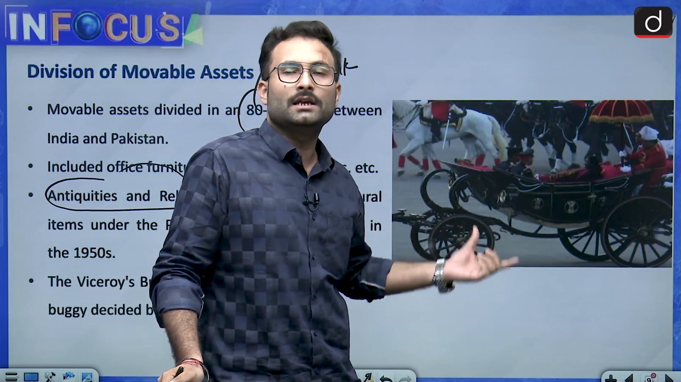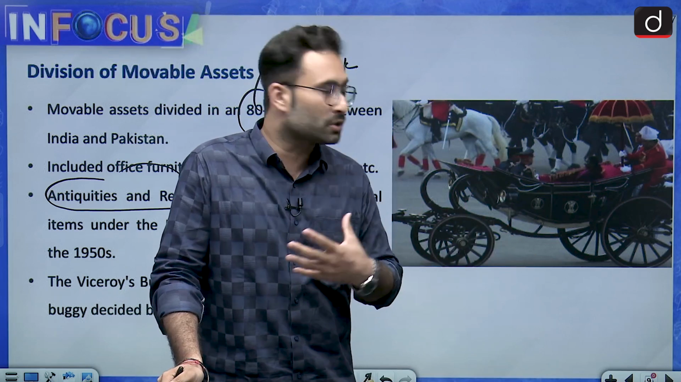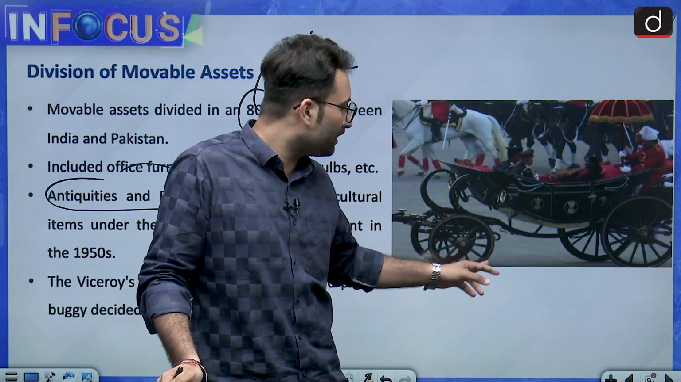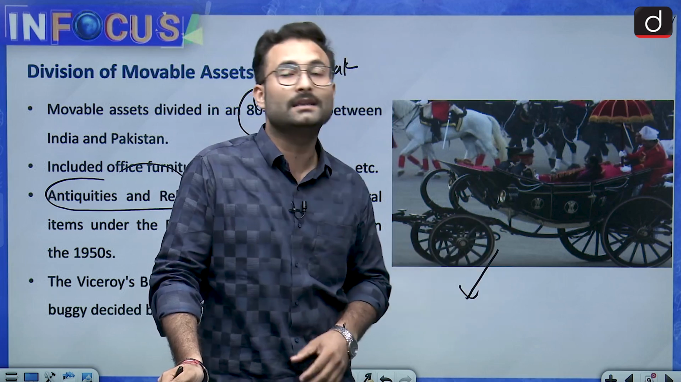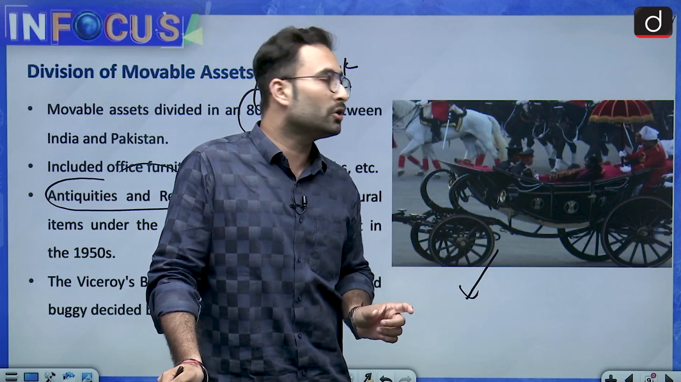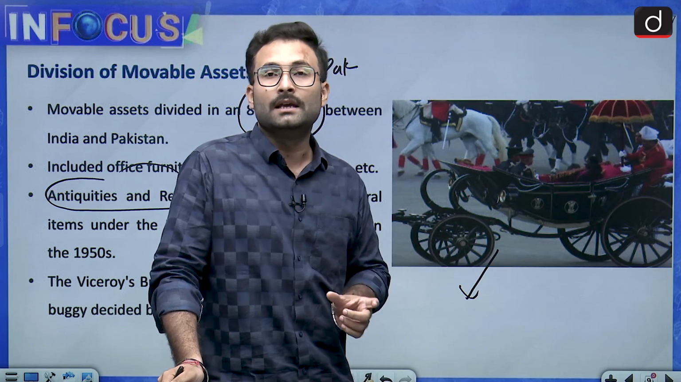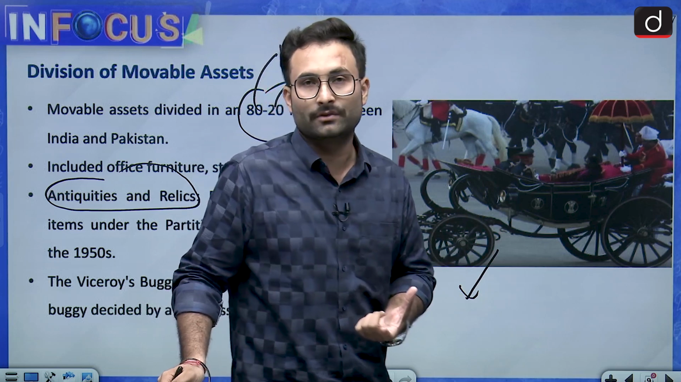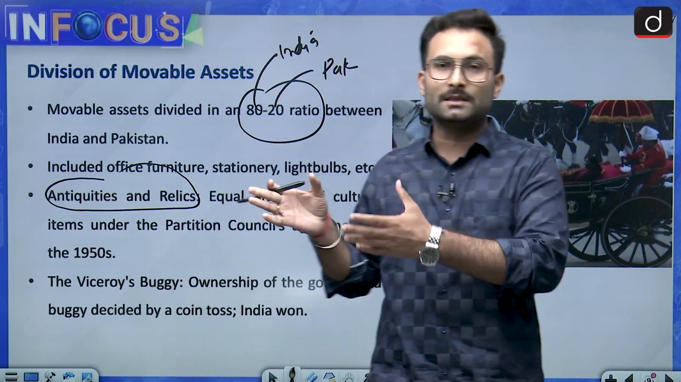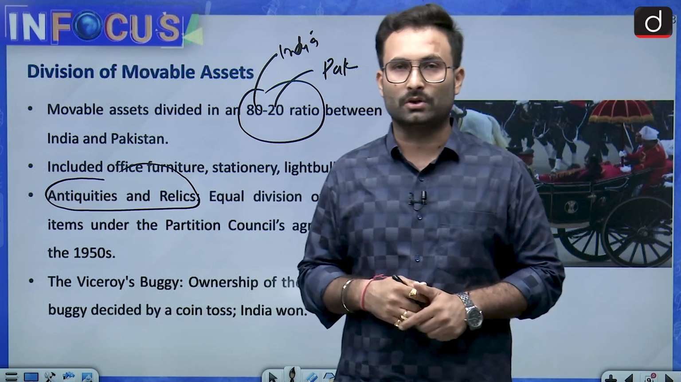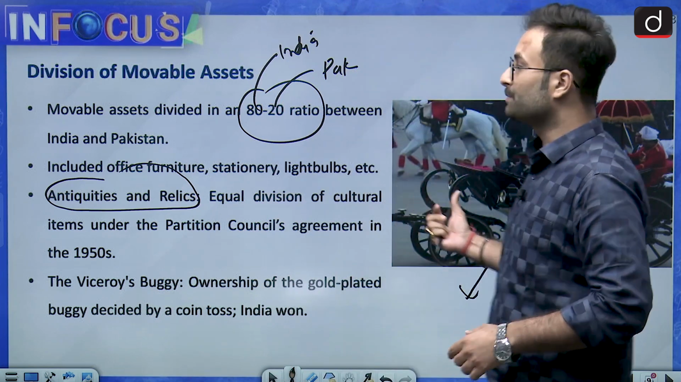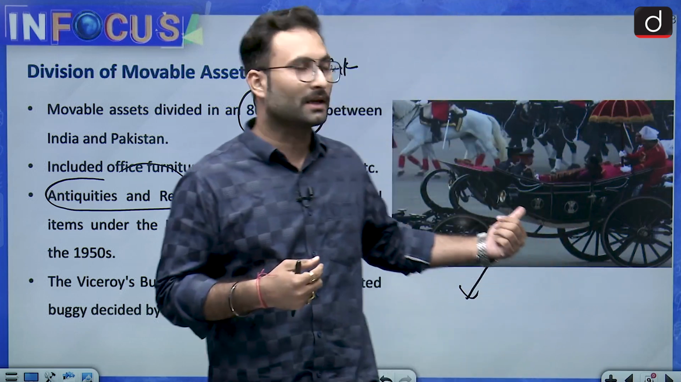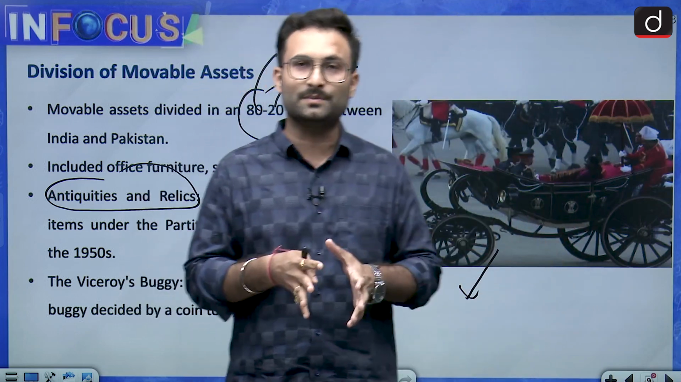When the question of division of assets arose, and the question came up of who will get this particular buggy, it is interesting to note that this buggy was given to India on the basis of a toss. There was a toss to decide who would get the buggy, and ultimately India won that toss, and that is how we got this buggy. Here you can see that our President is sitting in this buggy, so India has this buggy at present.